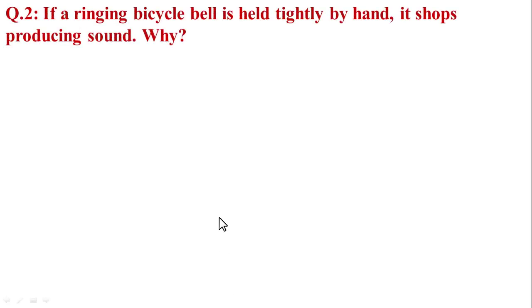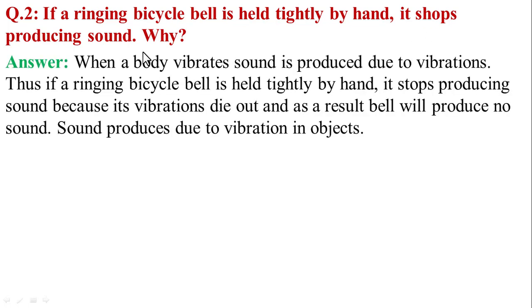Now, in question number 2, the given statement is: if a ringing bicycle bell is held tightly by hand, it stops producing sound. Why? This is the answer of this question. When a body vibrates, sound is produced due to its vibration.